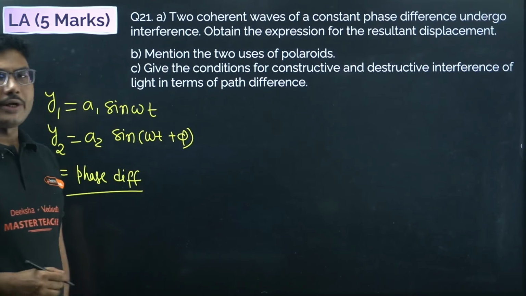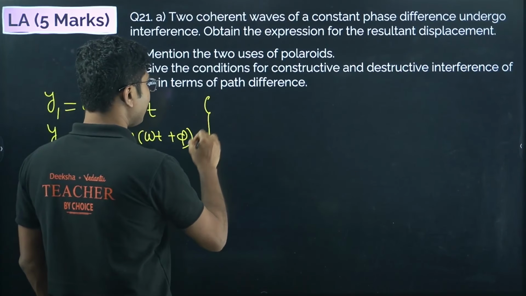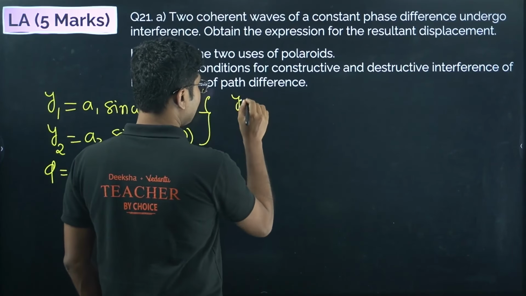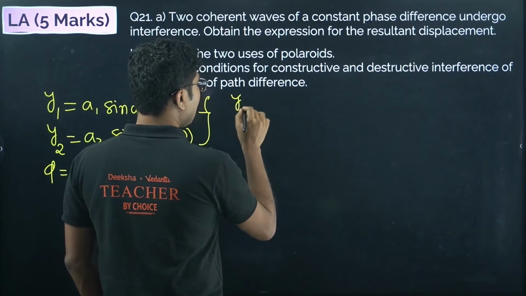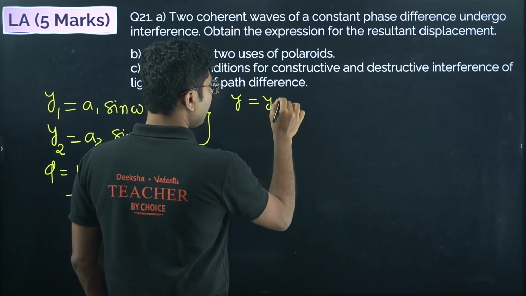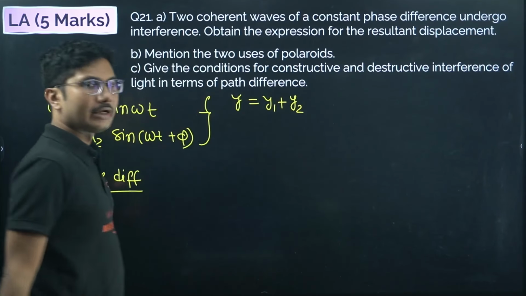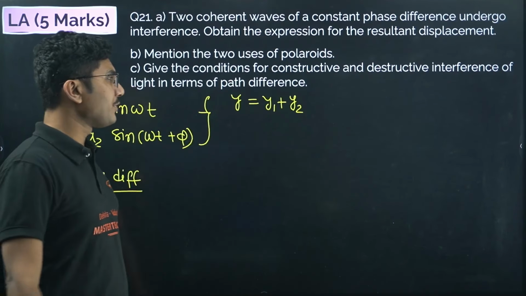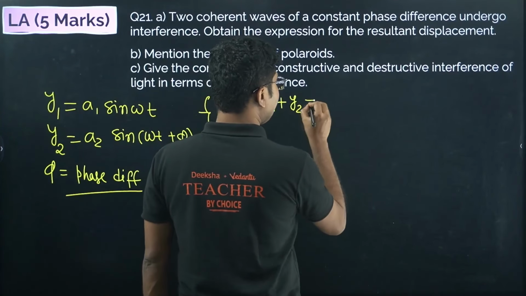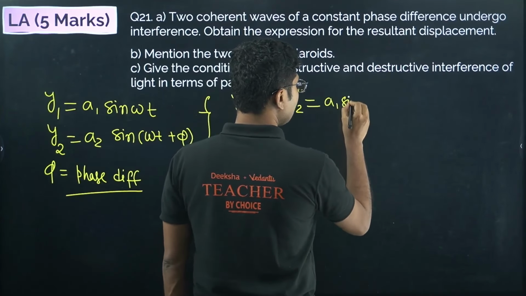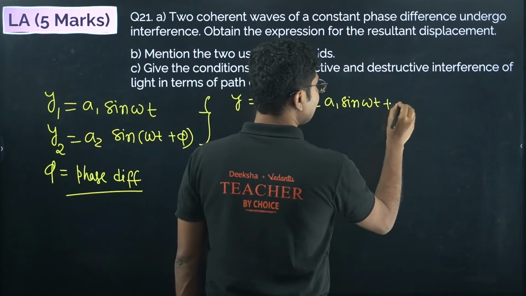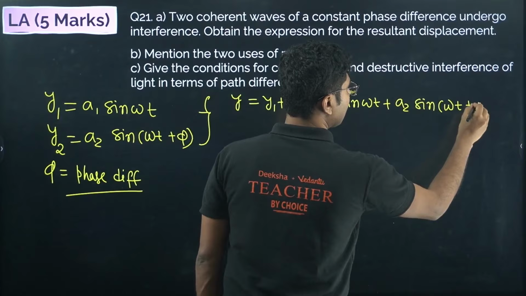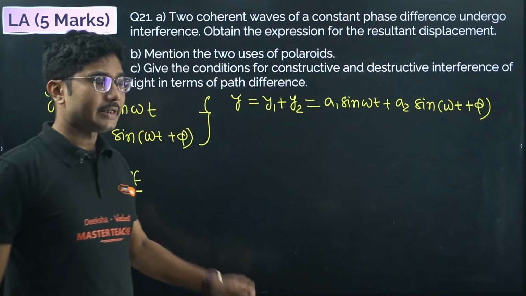Now they undergo interference. If they undergo interference, you have to add their respective displacements. So the net displacement y should be equal to y1 plus y2. This is the net displacement. This is the superposition principle. So y equals a1 sin omega t plus a2 sin(omega t plus phi). Their amplitudes are different in this given case.